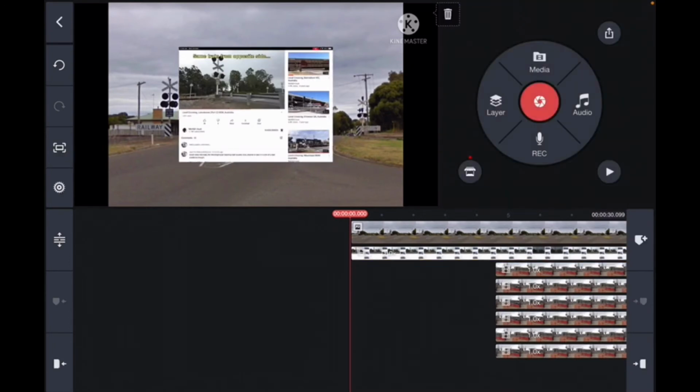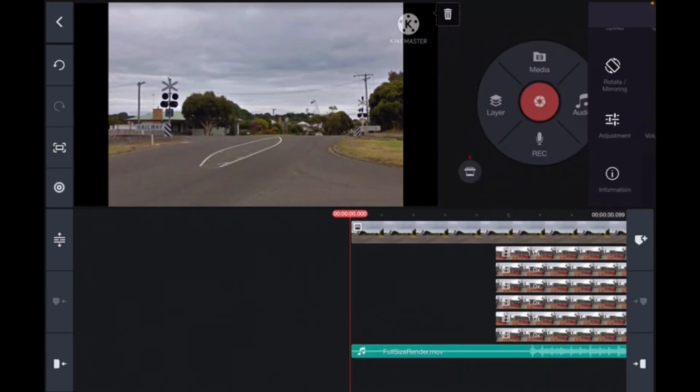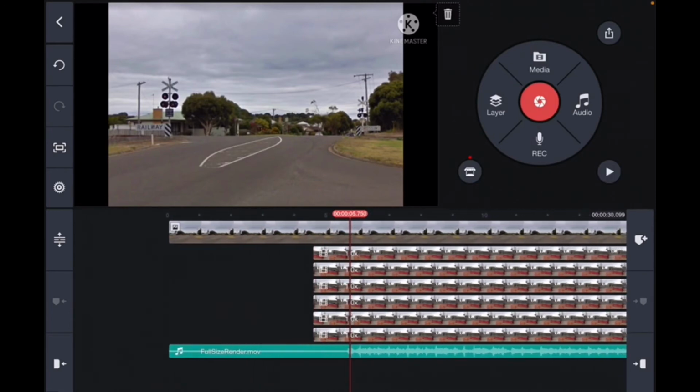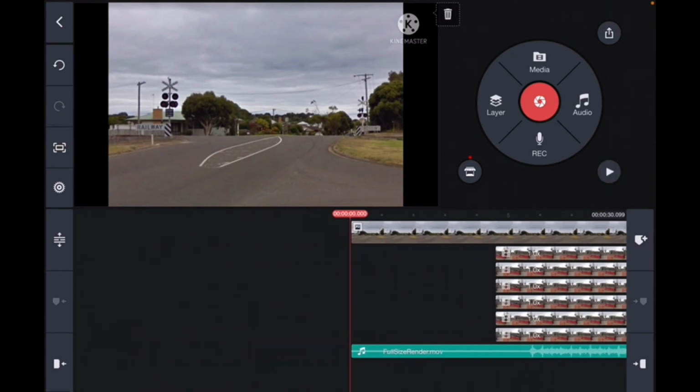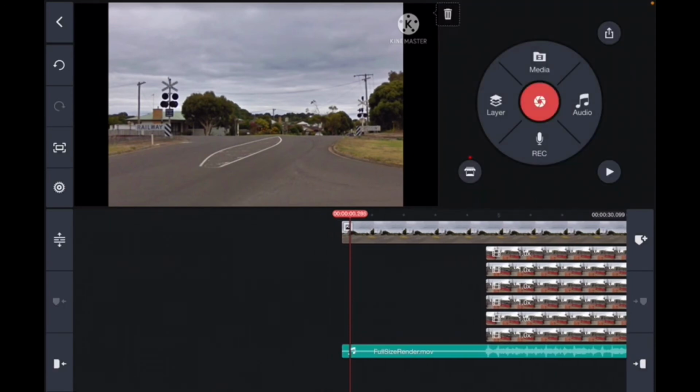And as you can see, it's a clip. So what we're going to do is extract audio, so we only have the audio, and then I'm going to cut the clip away. And yeah, so I have the bells. If I go here, that's where the bell sound starts. So I need to cut that down a little. Yep, that is pretty good. Let's give it a little test.